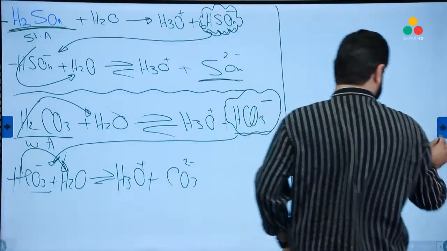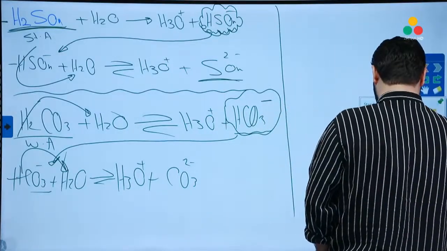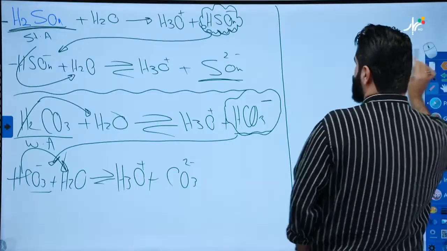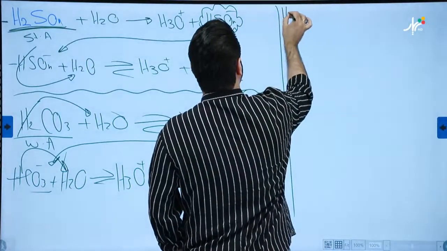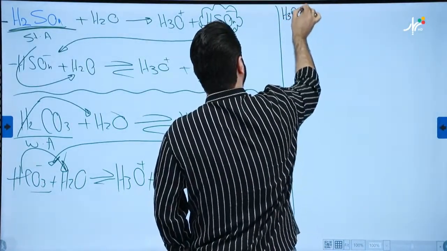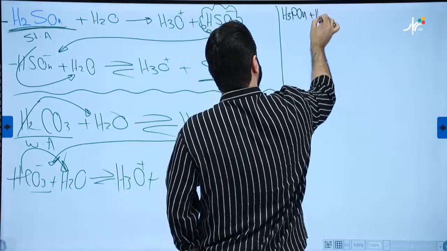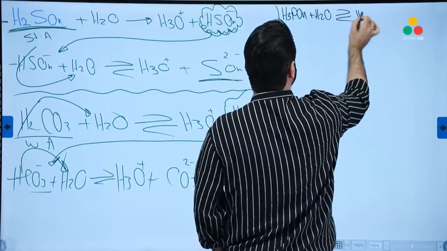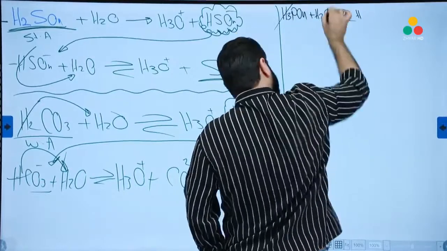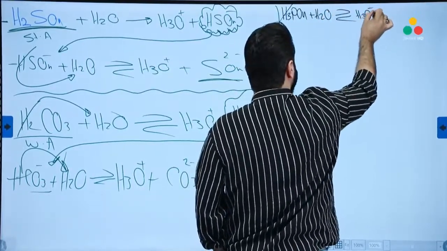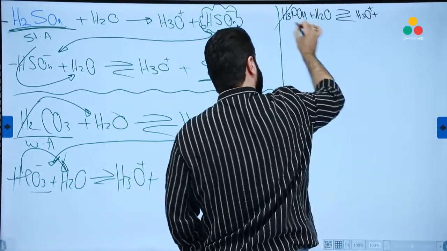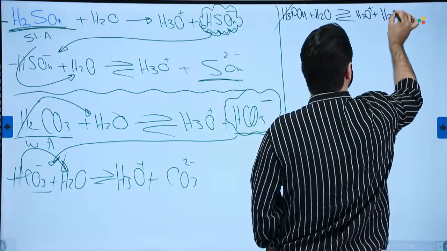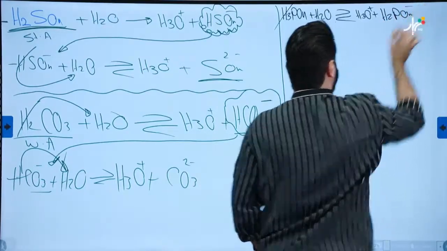How about this one? I know, now you're looking for the triprotic acid. H3PO4 plus H2O. Good. Reversible arrow to form. Remove one proton, add it to the water molecule, PO plus what left? 2 protons here, H2PO4 negative.